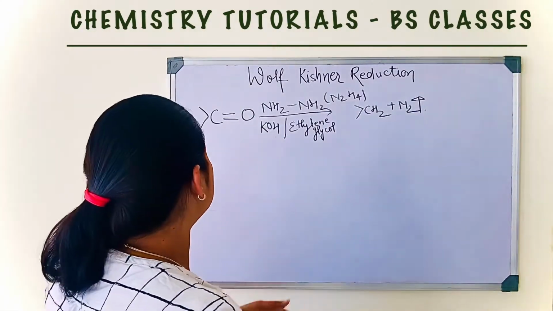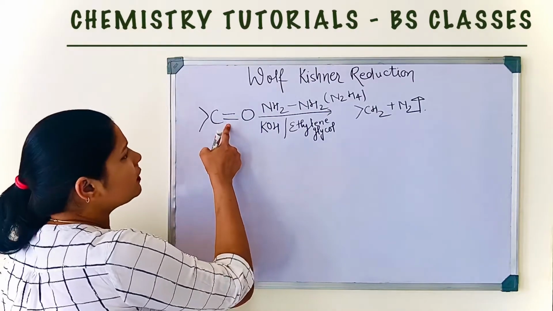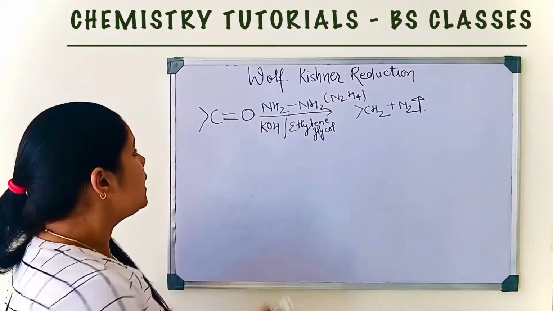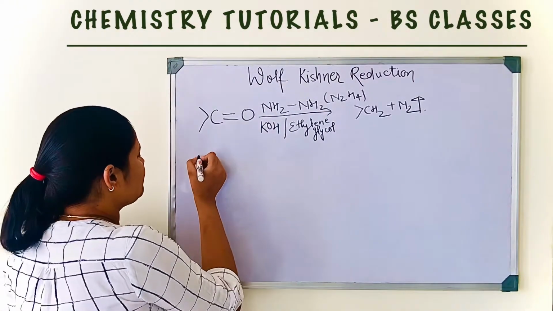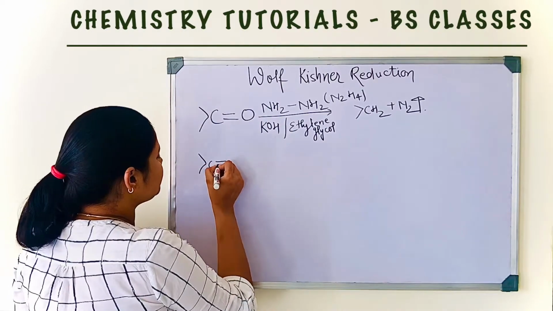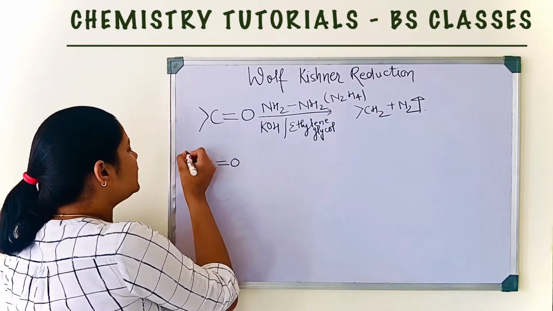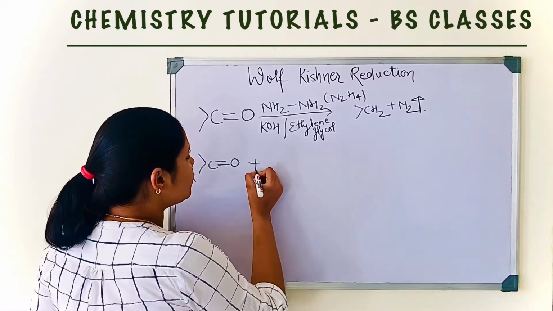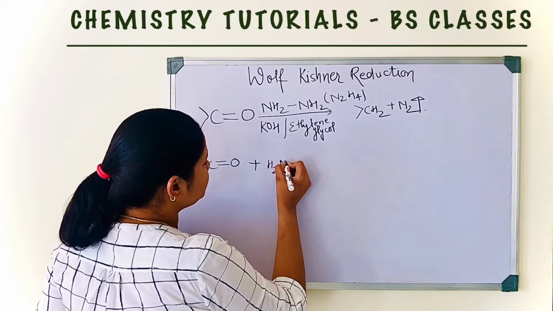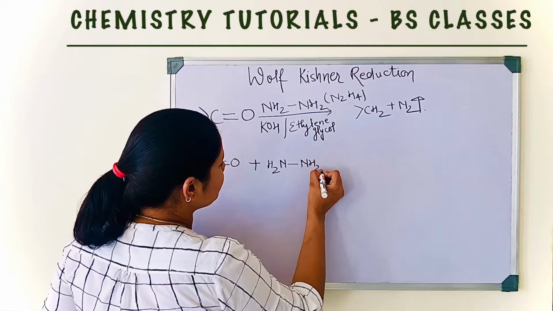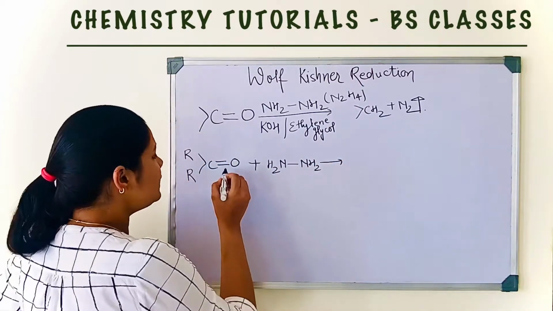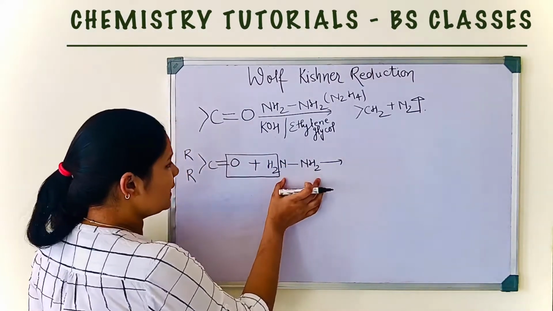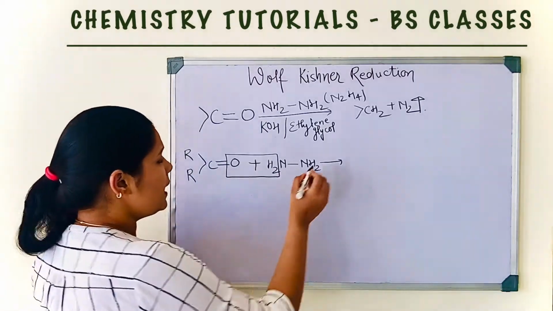Now check the mechanism. If we take carbonyl compound, either aldehyde or ketone, here I will take aldehyde, or you can take ketone. So this is a ketone. Now when this ketone is treated with hydrazine, we can write hydrazine like this. Then there is a loss of water molecule, H2 from hydrazine and O from carbonyl compound, and form